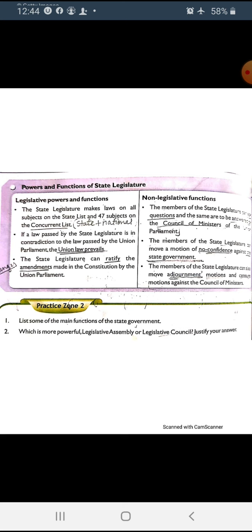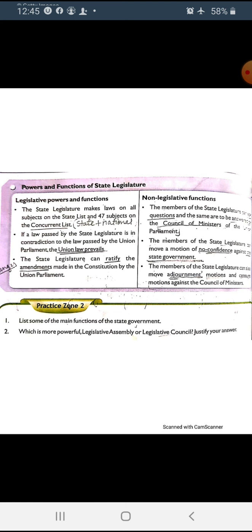First point, the state legislature makes laws on the subjects in the state list and 47 subjects on the concurrent list. Concurrent list means the list in which we have subjects for both the state and the national level. So the state legislature makes laws on all subjects mentioned in the state list, but 47 subjects are from the concurrent list.